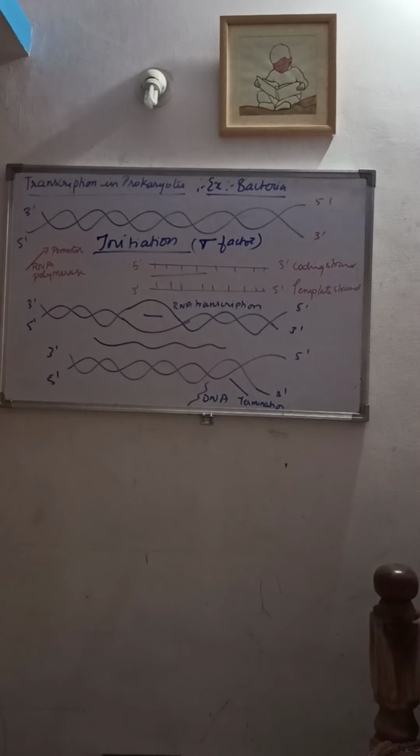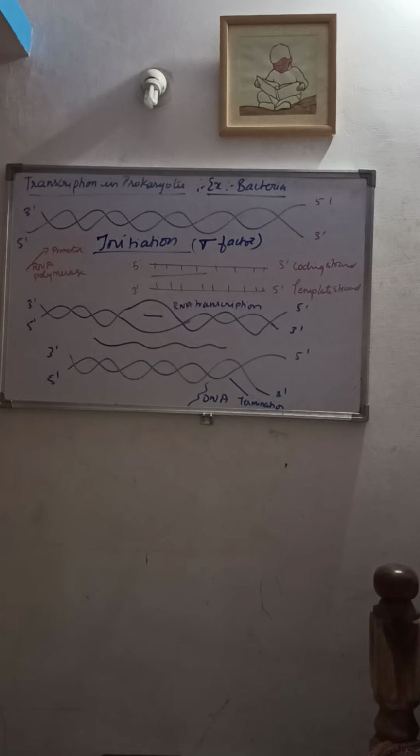So in the initiation step, the DNA-dependent RNA polymerase enzyme binds to the promoter gene and initiates the transcription process. It is initiated by the initiation factor, also called the sigma factor. I hope you understand the first step, initiation. Moving on to the next step.